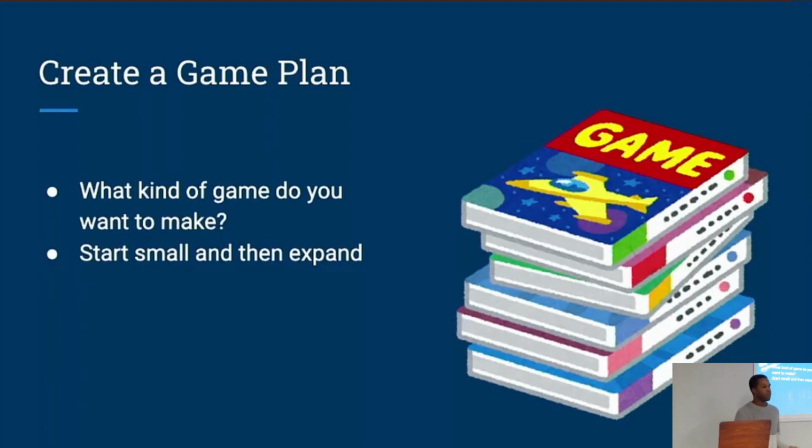And then after you've decided the direction you want to go, my next piece of advice for you is to start small and then expand upon that. So you might have an idea for several characters you want to create, or several power-ups you want to include, or several levels that you want to have in your game. But if you try to implement everything at once, it's going to be very overwhelming. So I would say identify what the core areas are that you need to have your game up and running, then start from there, and once you have that down, you can add to it.